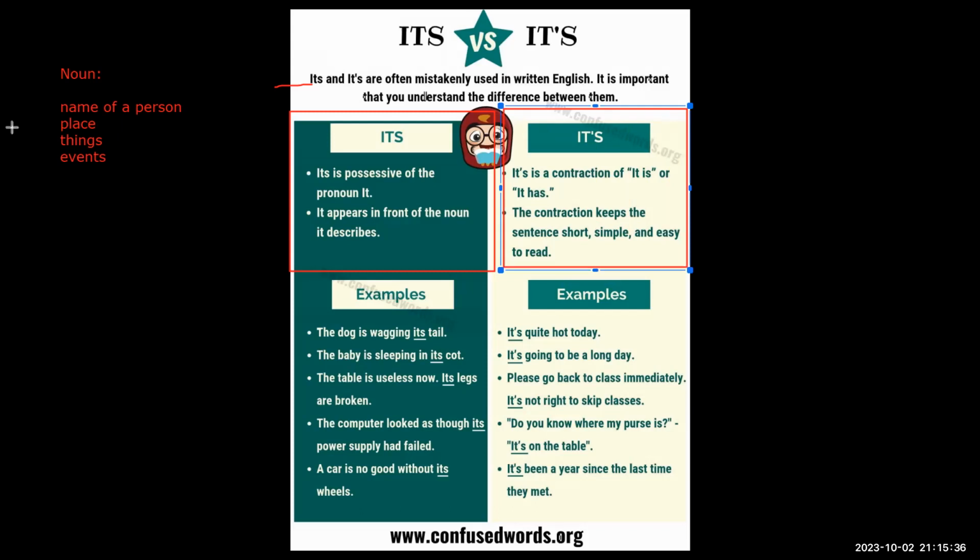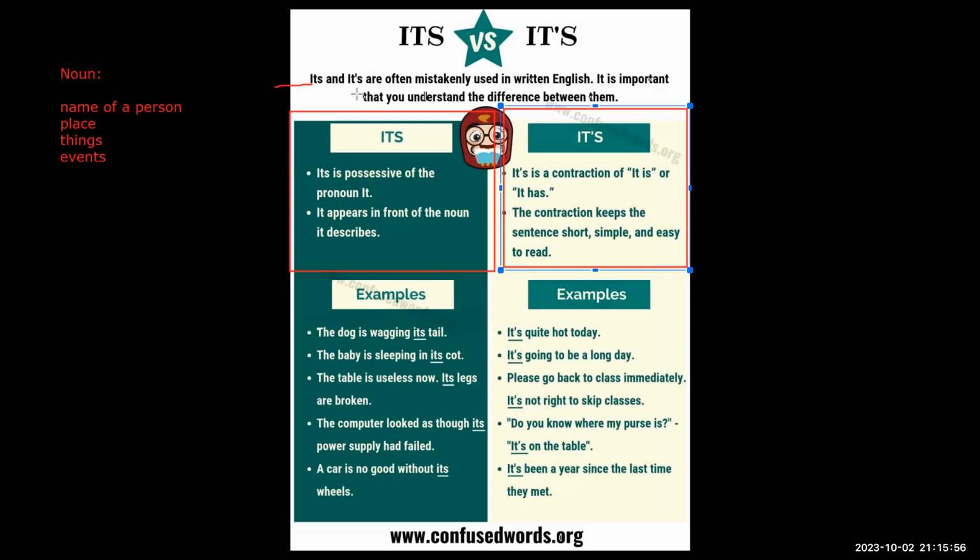Okay, please read. This is a contraction of it is or it has. The contraction keeps the sentence short, simple, and easy to read.